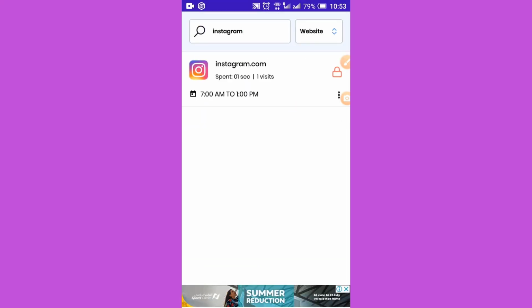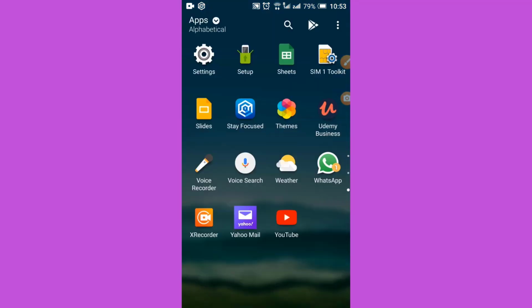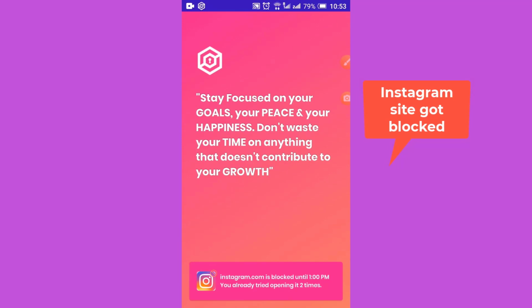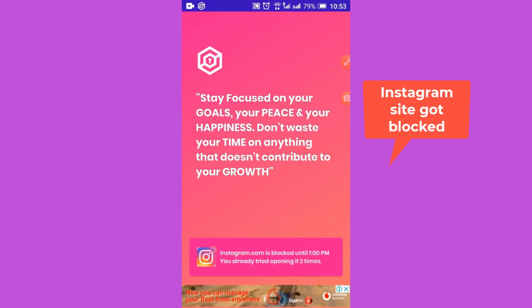Once you're done, click Save. Now we'll see whether we are able to see the Instagram website or not. See, the site got blocked now.